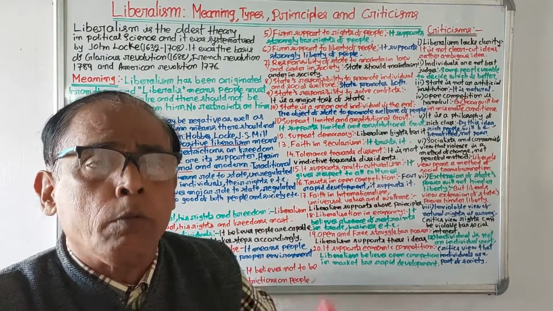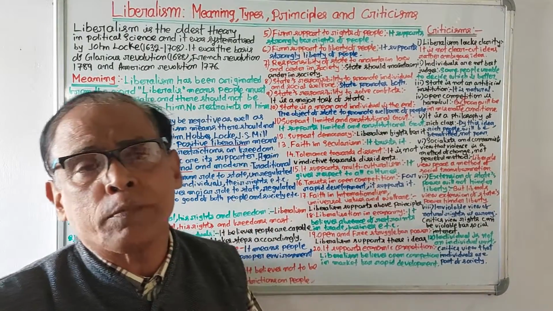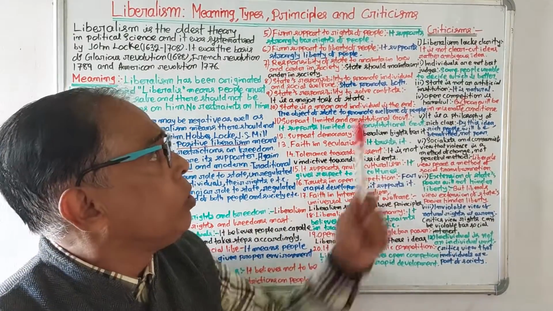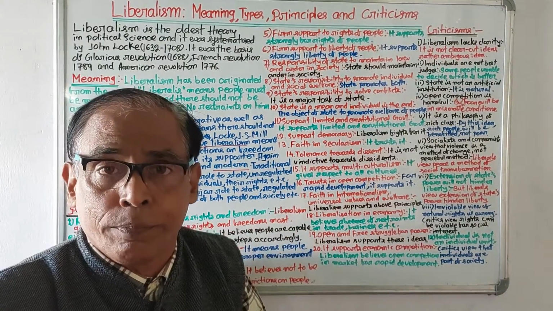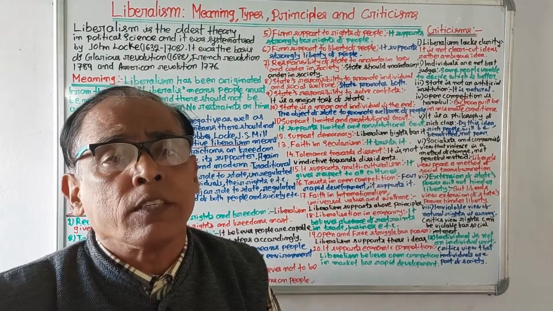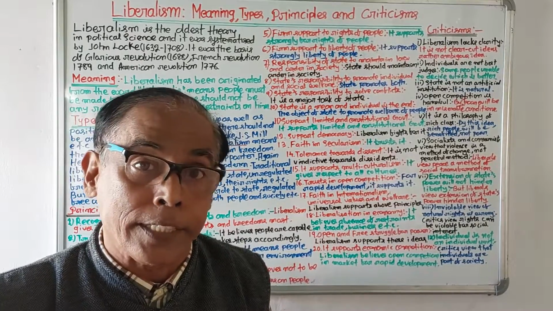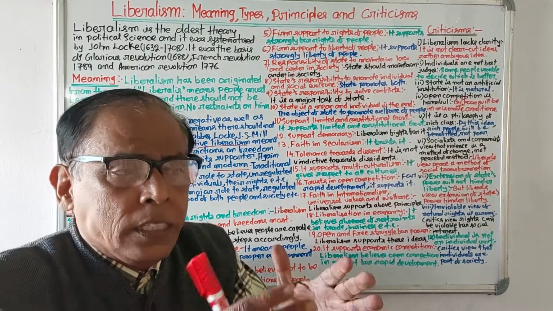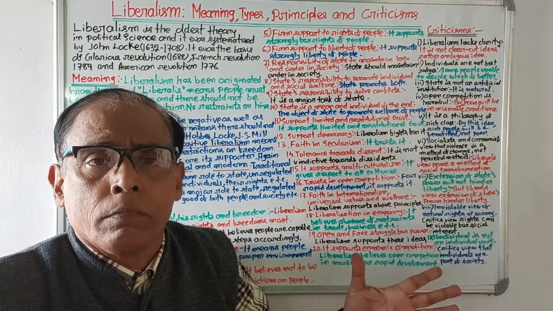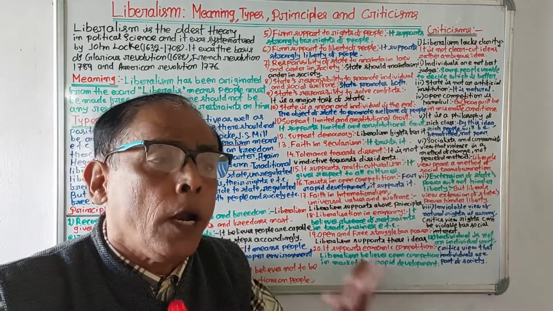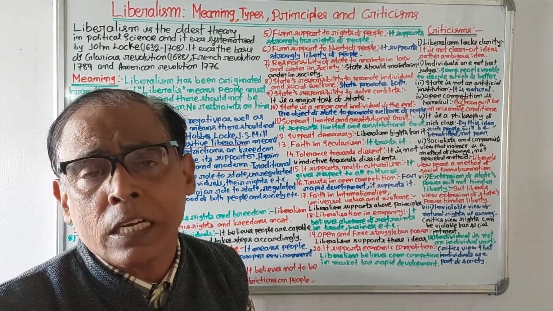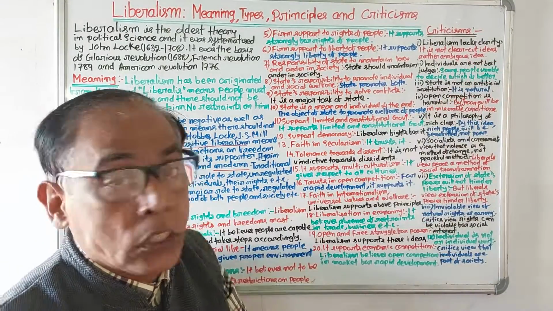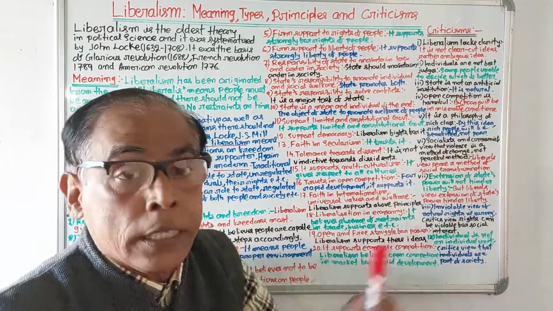So we are clear about the meaning of liberalism, the types of liberalism, and the basic principles of liberalism. But now we'll discuss the criticisms of liberalism, the weak points for which it has been severely criticized. The first is that liberalism lacks clarity. It means liberalism is not clear about its ideas. Different people have given different ideas about liberalism. So critics have criticized liberalism as not a clear-cut idea, but rather an ambiguous idea.